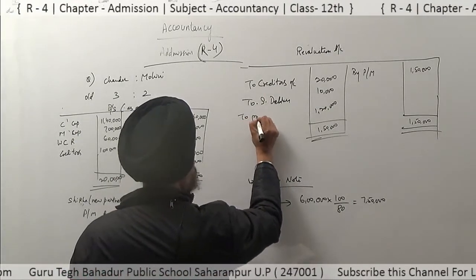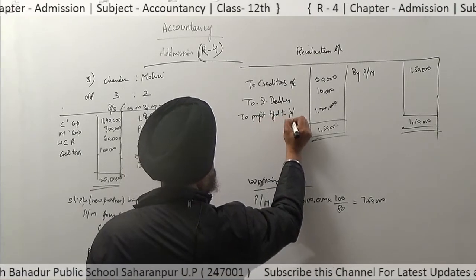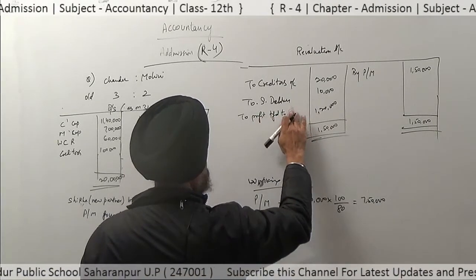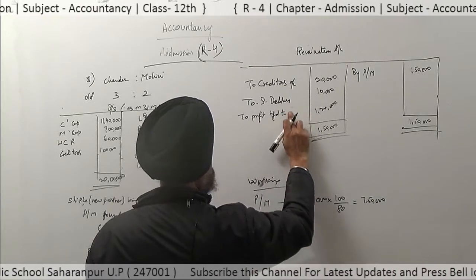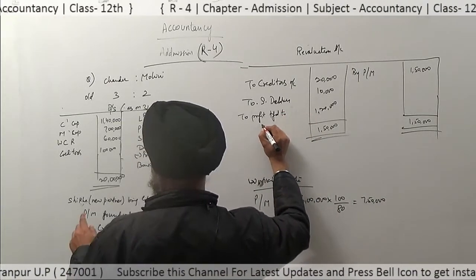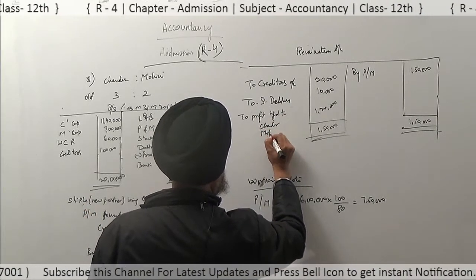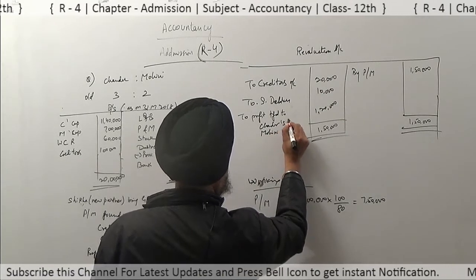This profit is transferred to the partners Chandar and Mohini, their capital accounts.